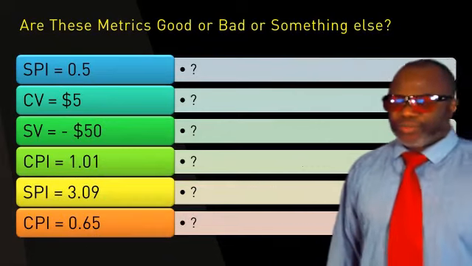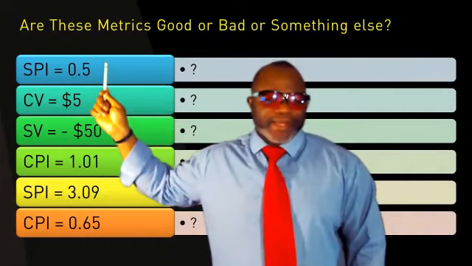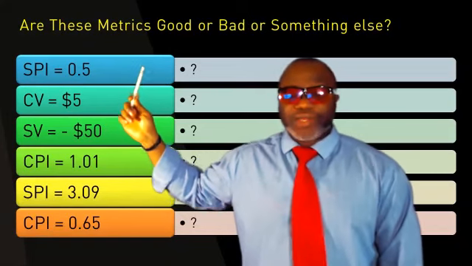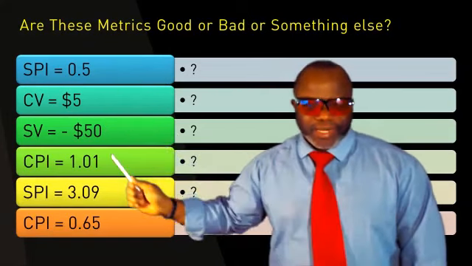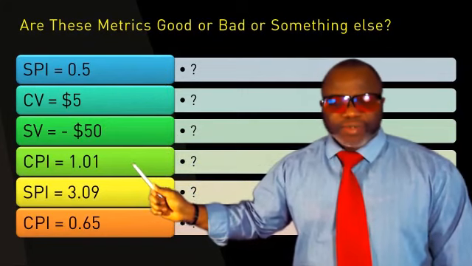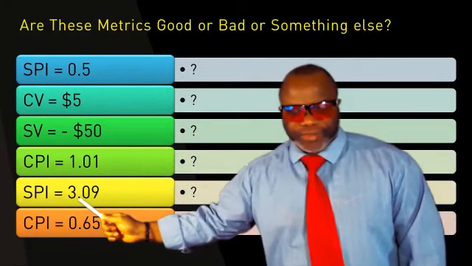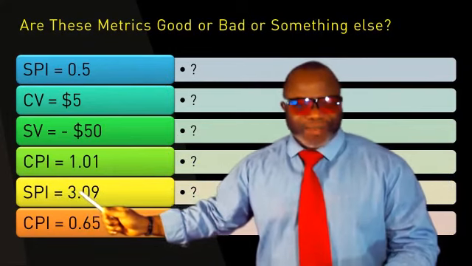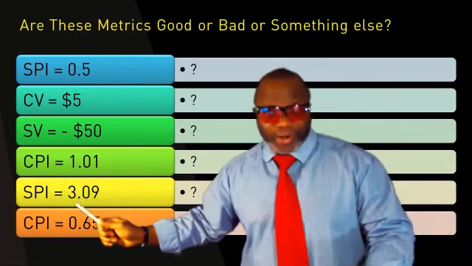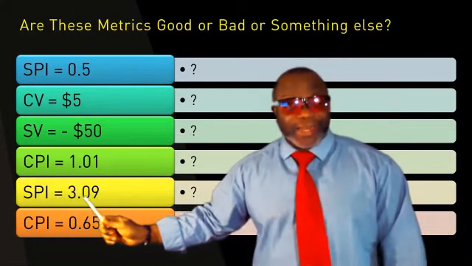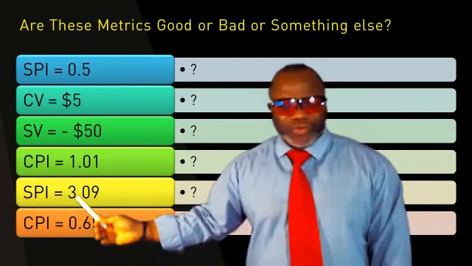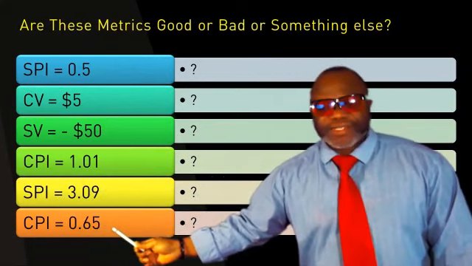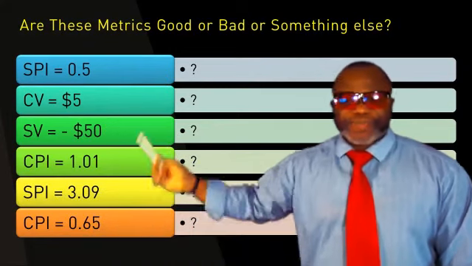3, 2, 1. Anything that is less than 1 in the indices is bad. Equal to 1 on target. So this is bad. This is good. This is suspicious because it's far greater than 1. That means you're getting 3.09 times the amount of work you promised to get done. That's concerning. Why did you promise what you did if you could do much more? That's what management will ask you. And the last one, this is bad cost performance.